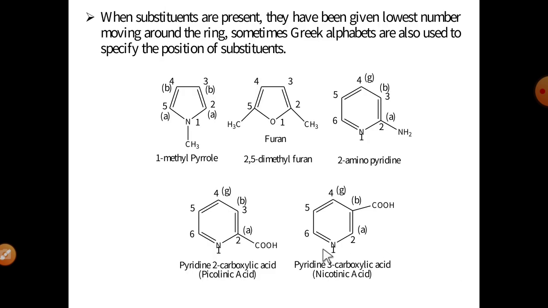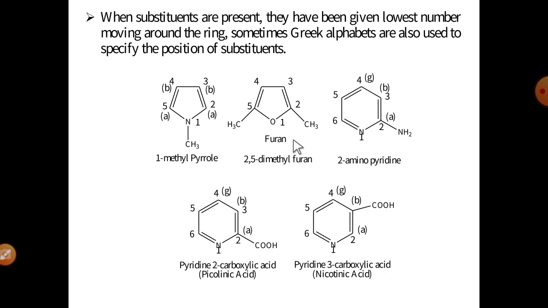Second rule: when substituents are present, they are given the lowest numbers moving around the ring. Sometimes Greek alphabets are also used to specify the position of substituents. See this substituted heterocyclic compound, a nitrogen substituted by a methyl group. This nitrogen heteroatom has the first position, then second, third, fourth and fifth positions. The name of this compound is 1-methyl pyrrole, also called N-methyl pyrrole.